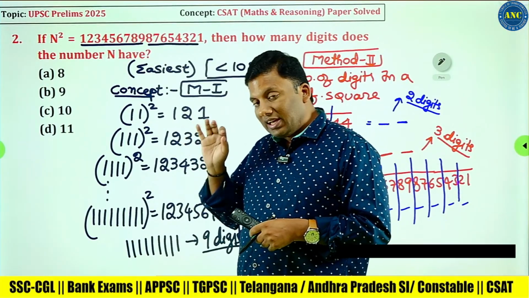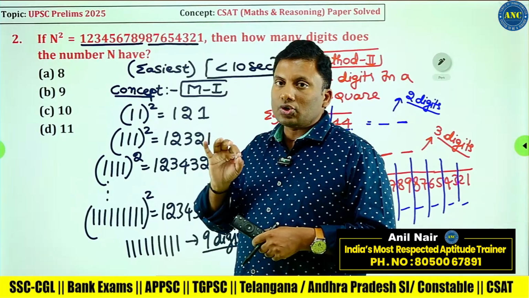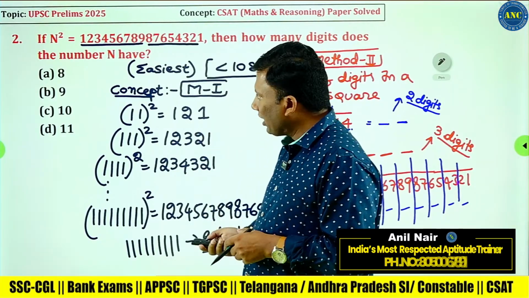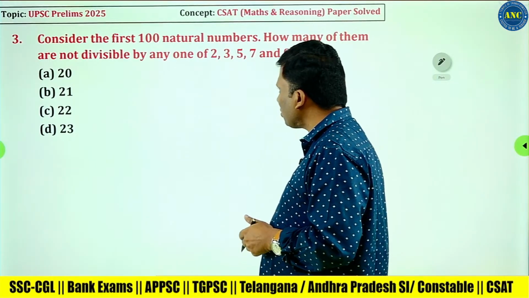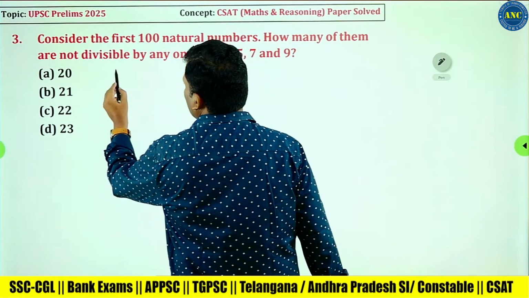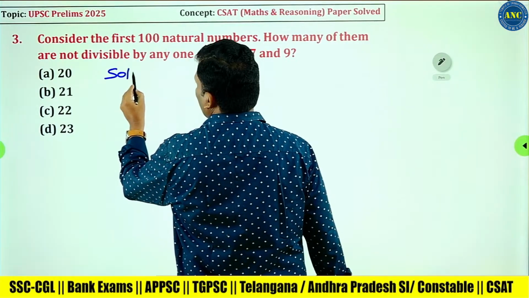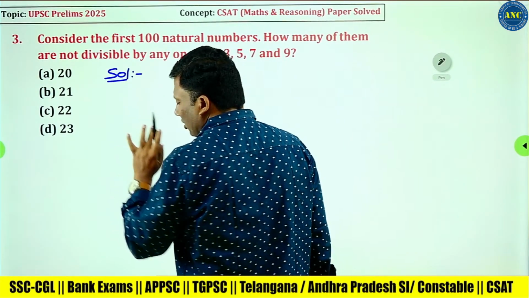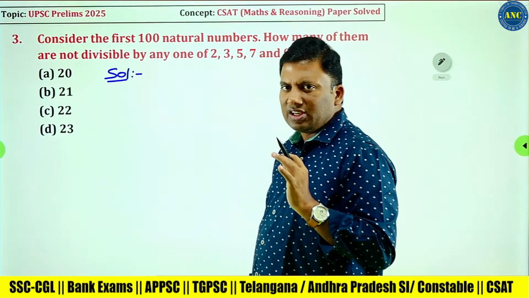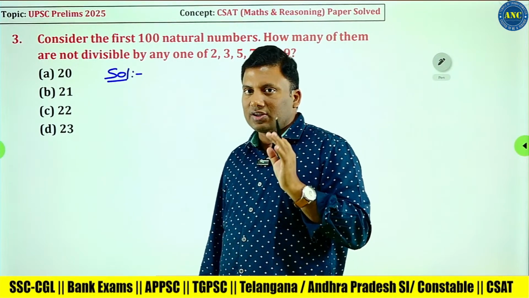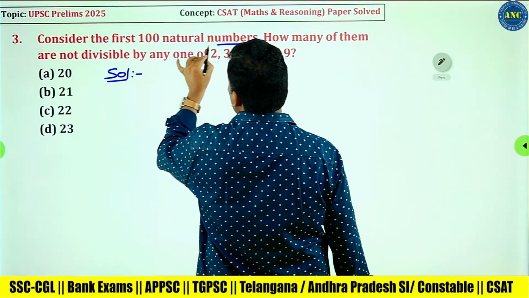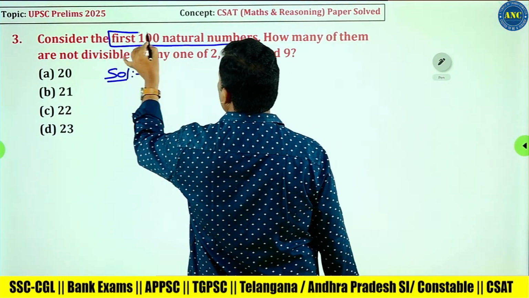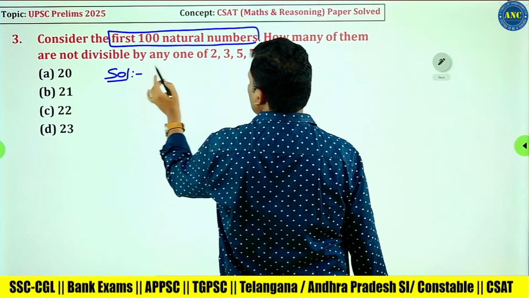This question is the easiest question you must solve. Now see here. Consider the first 100 natural numbers. Always remember, sir, if you understand the question, half of the problem is solved. First thing, you need to understand the question. He is asking us to consider the first 100 natural numbers.